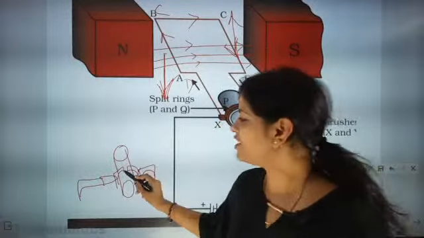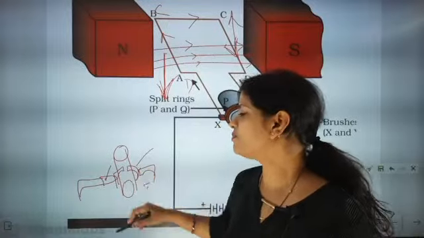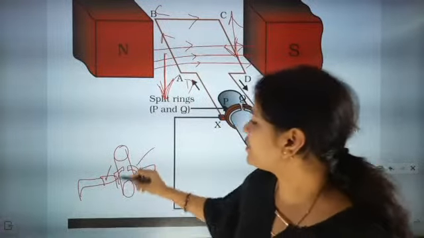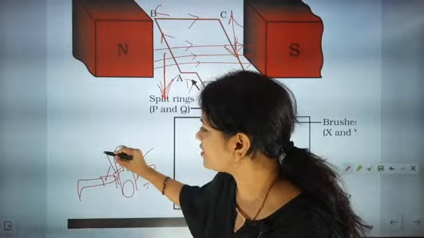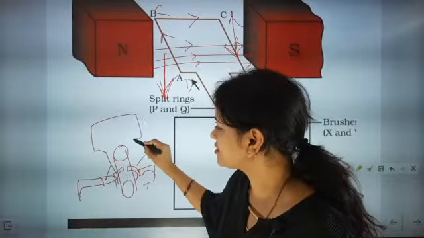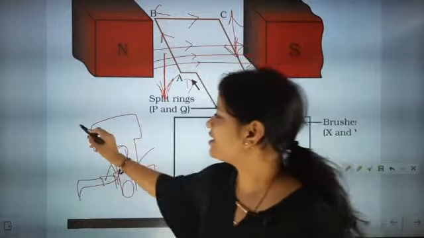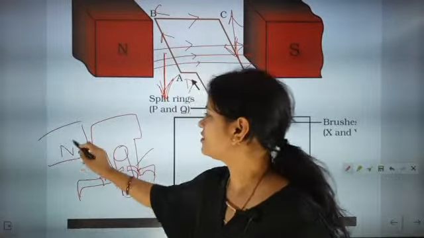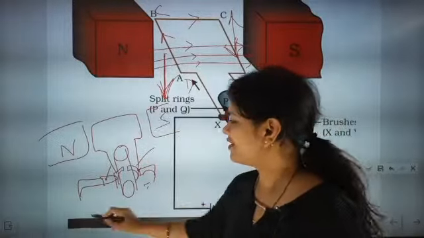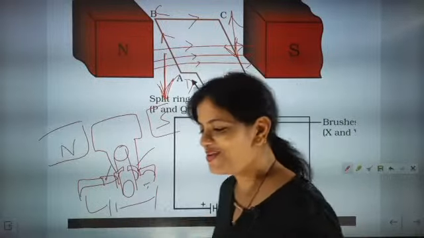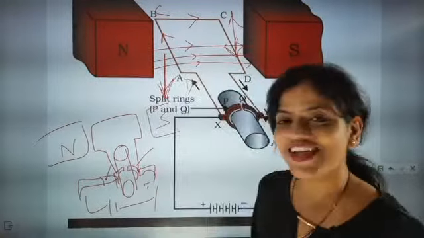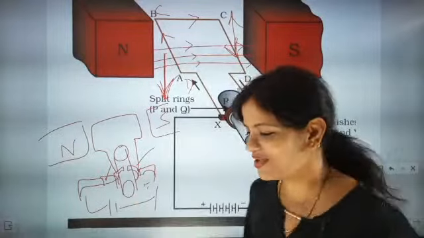Okay, so we need a commutator, we need a carbon brush, we need an axle, and then this split ring will be connected like this. Okay, and here north pole, here south pole, and this is connected to the cell. See, I know you are not understanding anything. It's an alien's drawing, but you draw better than me. I know that.